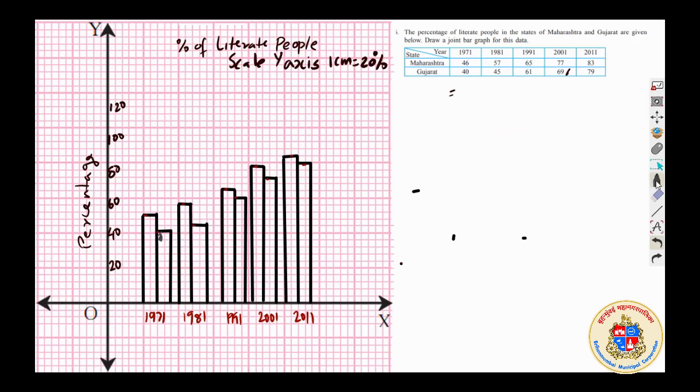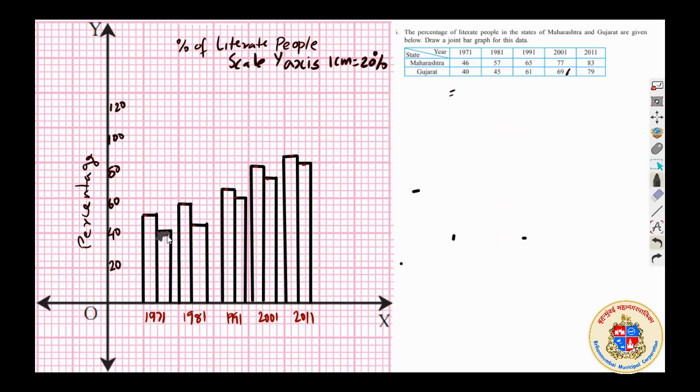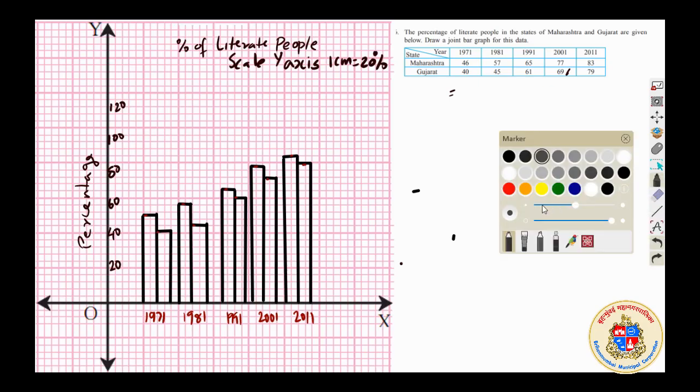You can shade it. You can increase its thickness so that the shading will happen quickly. You can shade it like this. For example, you can shade and make it different from the other. Otherwise, you can do anything. It is up to you what to do.